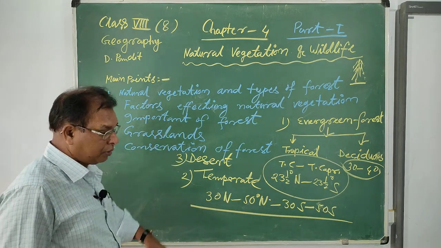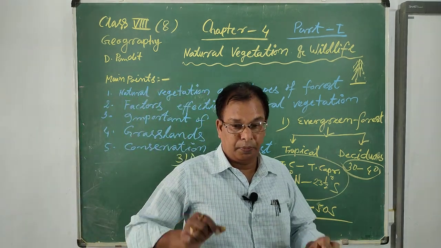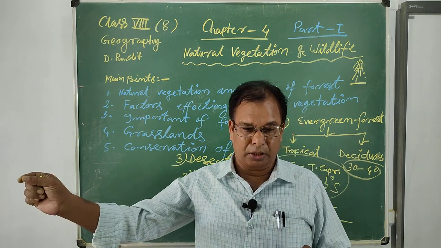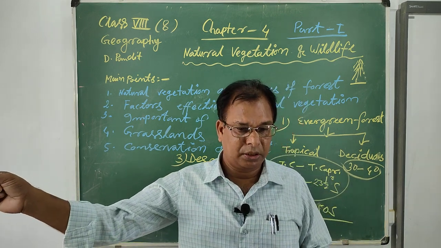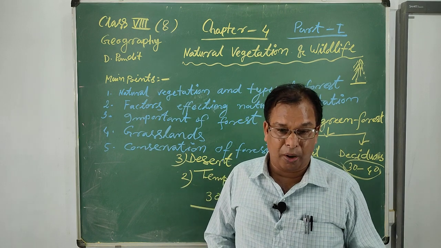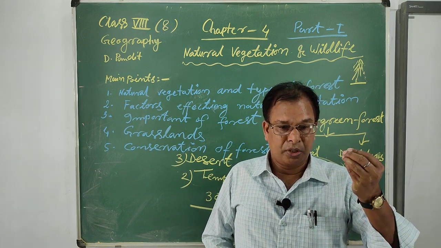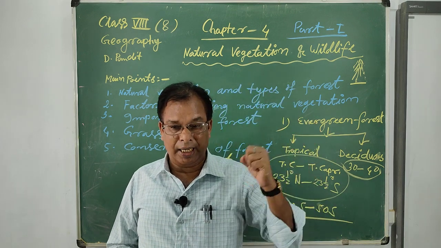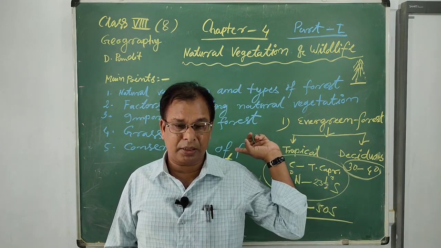Now the importance of the forest. A forest or the trees protect the soil from conservation and soil erosion, and also provide oxygen for breathing. Carbon dioxide is also absorbed by the trees or plants.